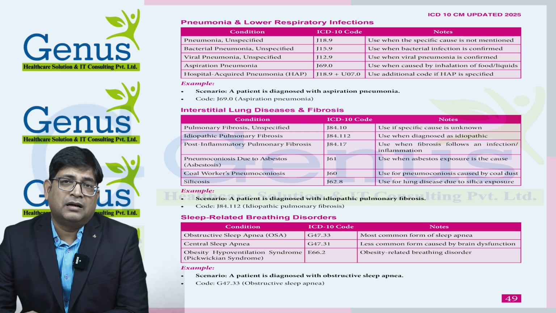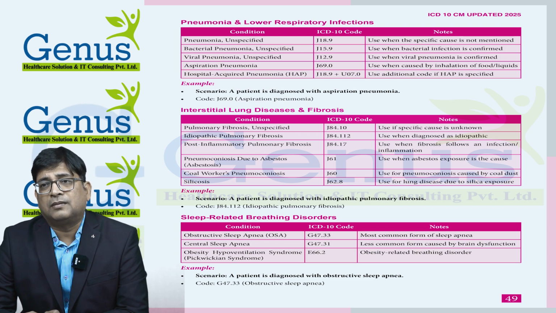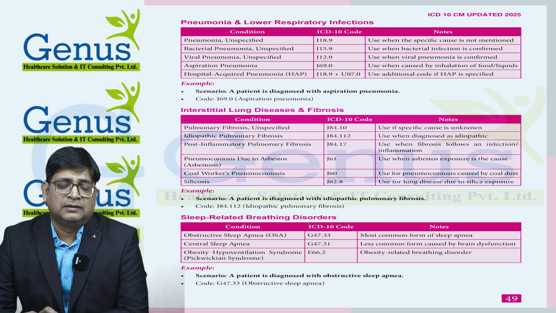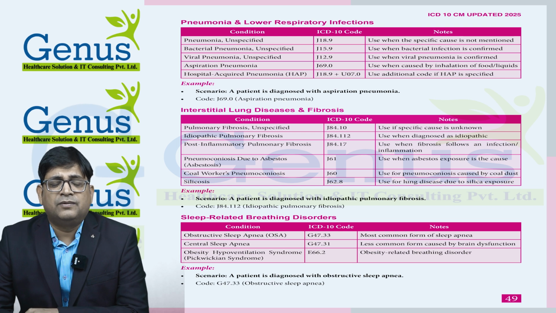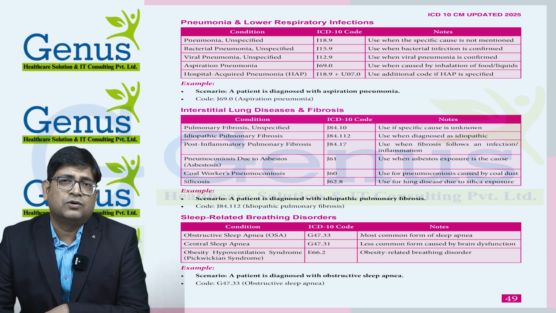Then we have pulmonary fibrosis or interstitial lung disease. These are the common respiratory system disorders used in medical records, and they are only used when a patient has these conditions. We do not have any specific guidelines for respiratory system disorders, but we need to be able to search all these diseases in the alphabetic index and confirm them in the tabular index.